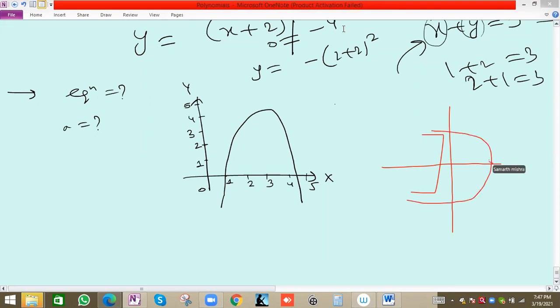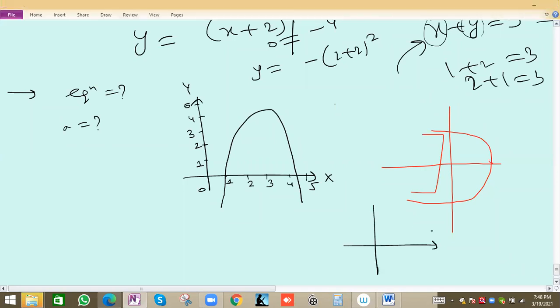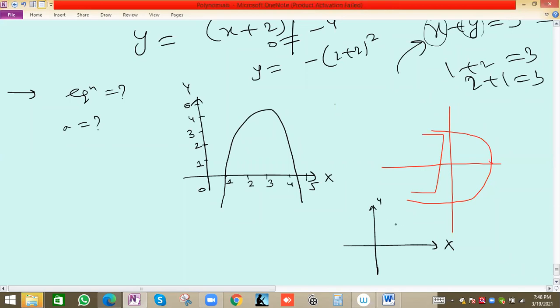Okay, this is your question. This graph is inverted. For this graph, what will be the equation? I was asking what was the equation for it. This is your graph, and for this graph, you are like this. What will be the equation for this graph? Same question. Definitely.